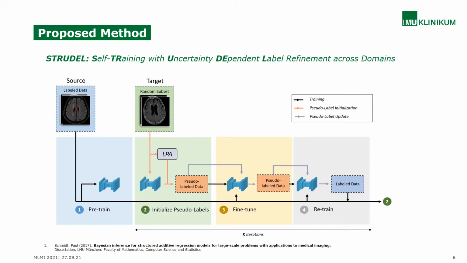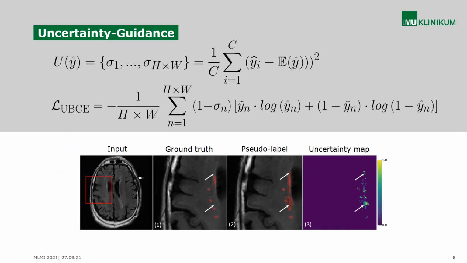Even though the quality of pseudo-labels has been improved with LPA, they are still quite noisy. Therefore, we propose an uncertainty-guided training process in the last step of the iteration. We estimate uncertainty maps of the network's predictions and use them in an uncertainty-guided loss function to reduce the impact of regions with high uncertainty. To obtain these uncertainty maps, we train the network with dropout layers and obtain Monte Carlo samples by running multiple forward passes at test time. The variance of these samples gives us the pixel-wise uncertainty map U.